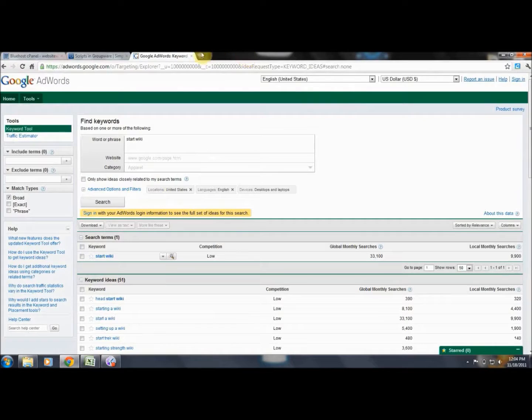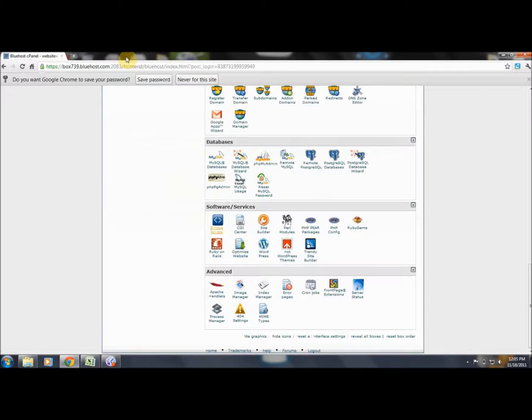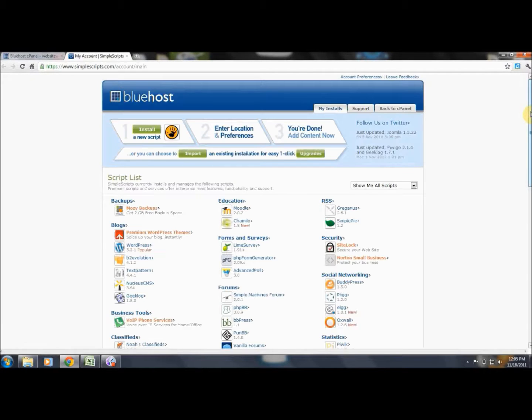If this open source software, which is wiki software, is something that interests you, you definitely want to check it out and look at installing. It's a one-script install. It's simple, and you can use it with WordPress, with Joomla, whatever it is. So you might want to look into that if it at all interests you, starting a Wikipedia and a wiki, or shared knowledge, or having a group go in.